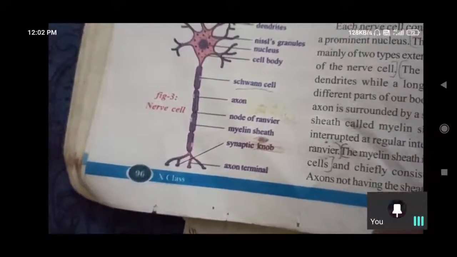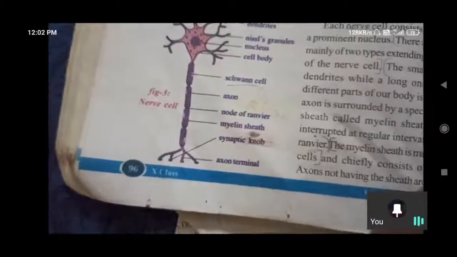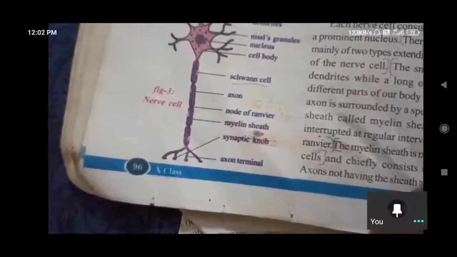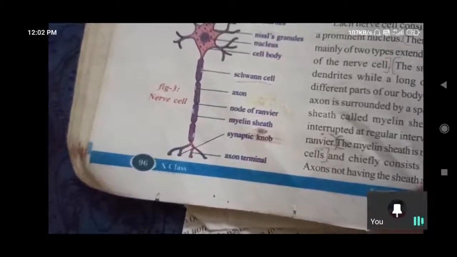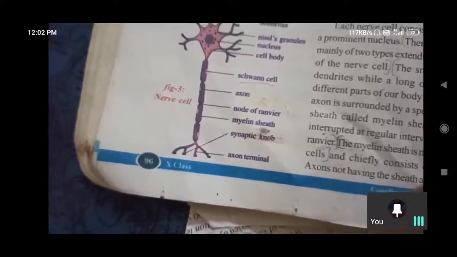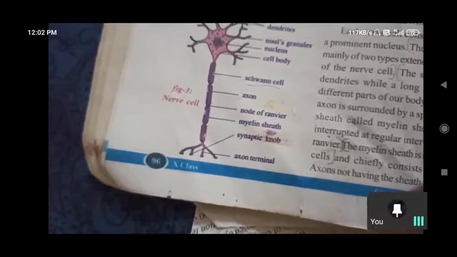Due to these Schwann cells, there are myelinated and non-myelinated fibers. Peripheral nerve fibers are produced by these Schwann cells, both myelinated and unmyelinated.